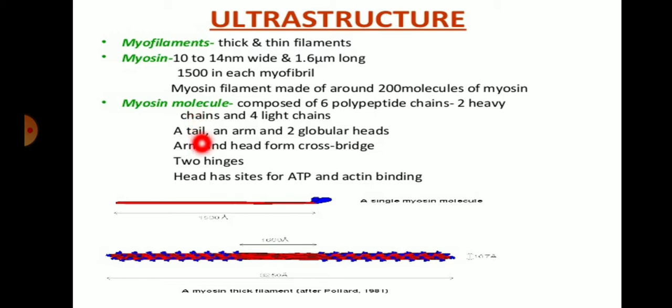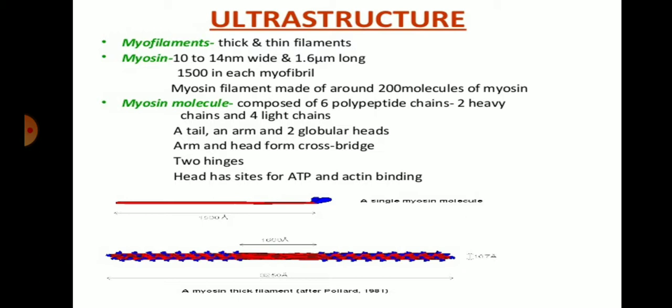It also consists of a tail, an arm, and 2 globular heads. The arm and head form the cross-bridge between two hinges. The head has the site for ATP and actin binding.